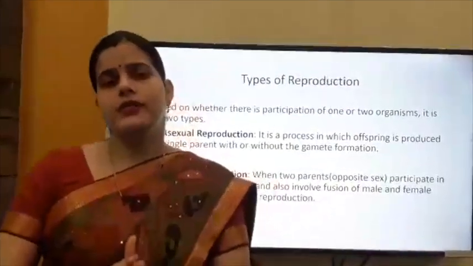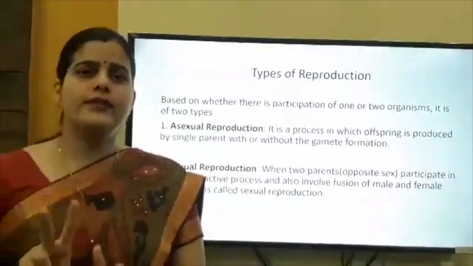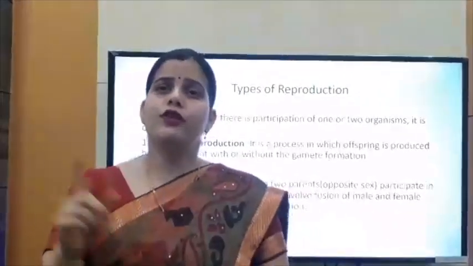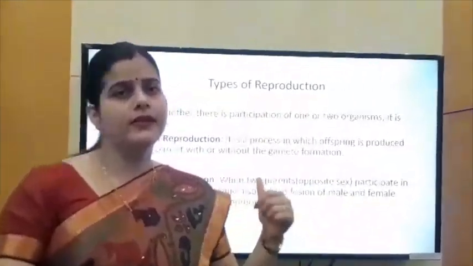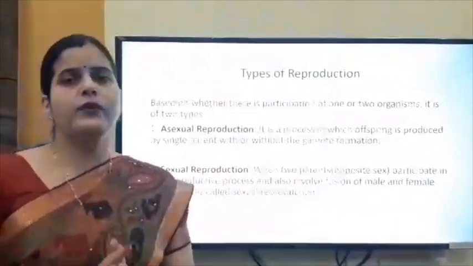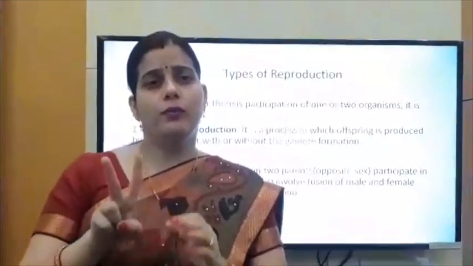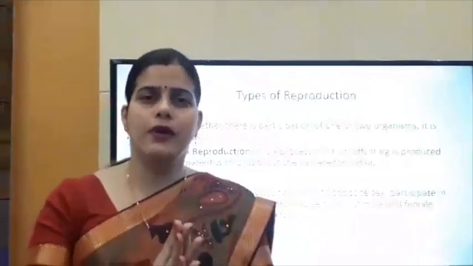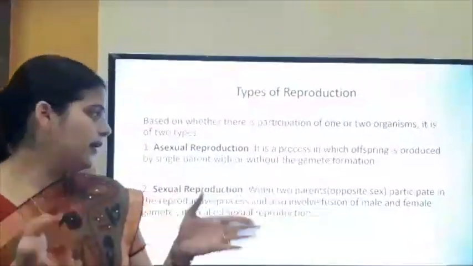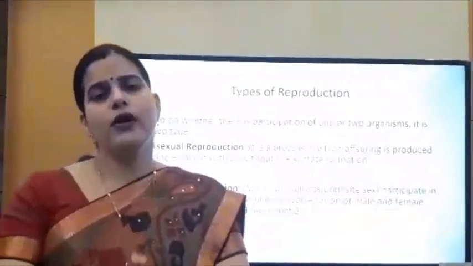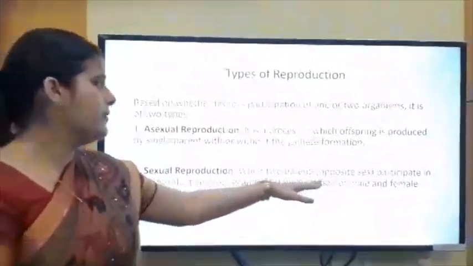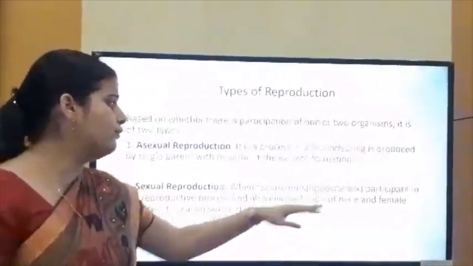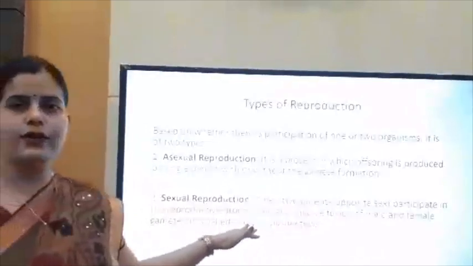Okay. Next is sexual reproduction. It is the process of reproduction in which two parents are involved to form an offspring with the fusion of male and female gametes. But you have to remember one thing, two parents are involved but of opposite sex. Means one is male and another is female. Gametes of both fuse together to form an offspring. Clear? When two parents of opposite sex participate in the reproductive process and also involve fusion of male and female gametes, it is called sexual reproduction.